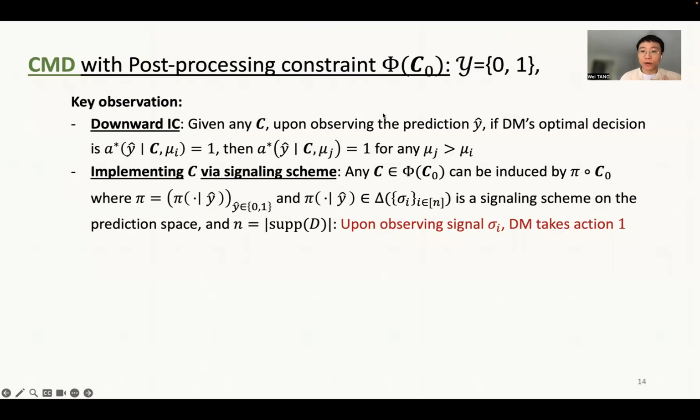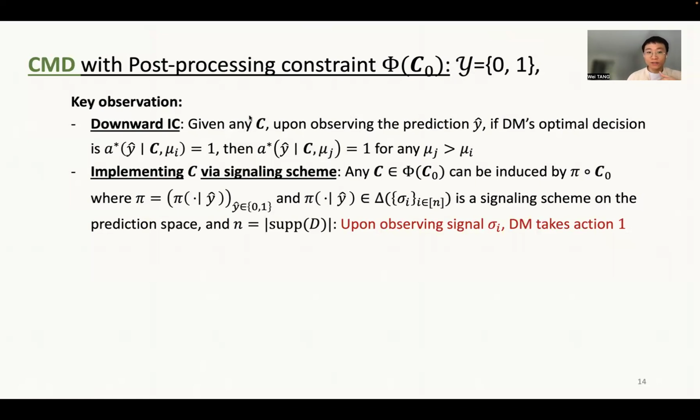And in this scenario, we can show that there exists a downward IC property for this problem. In particular, for any confirmed matrix and for any predictions provided by the AI algorithm designer, if the decision maker's optimal decision under a particular data instance is taking decision one, then the decision maker's optimal decision under another data instance, as long as this data instance has a larger prior, should still be taking decision one.